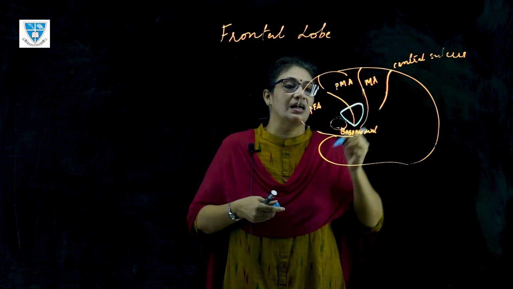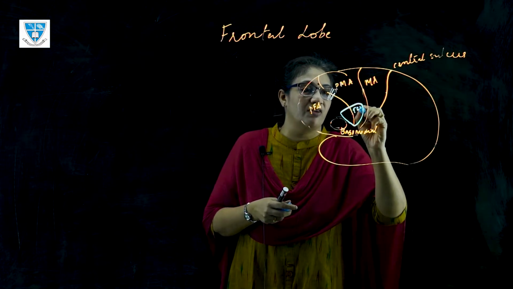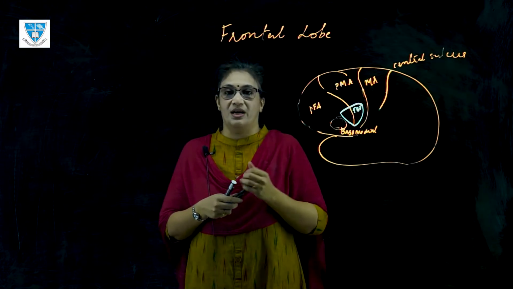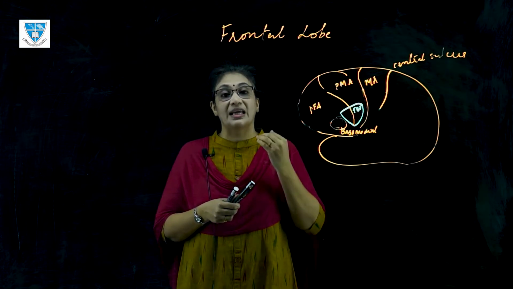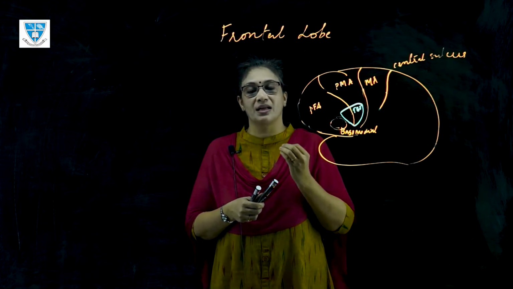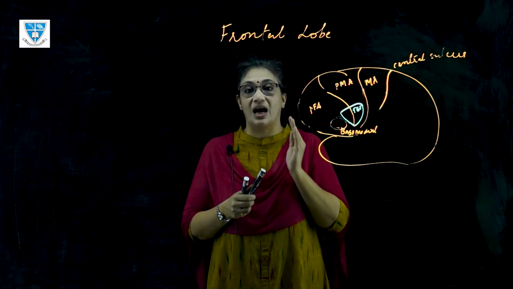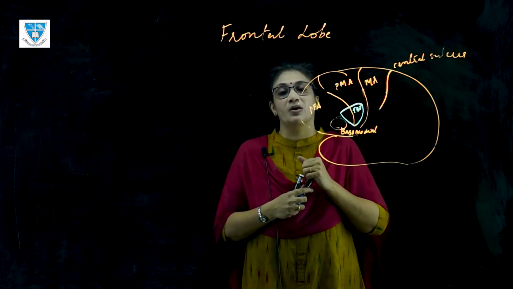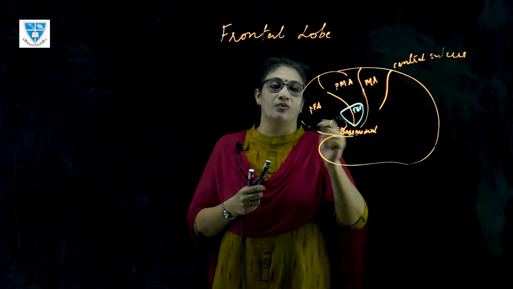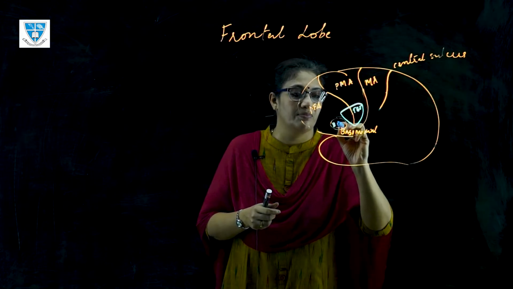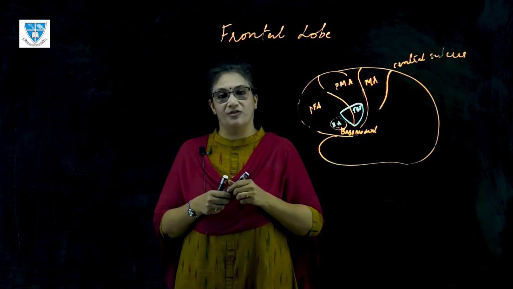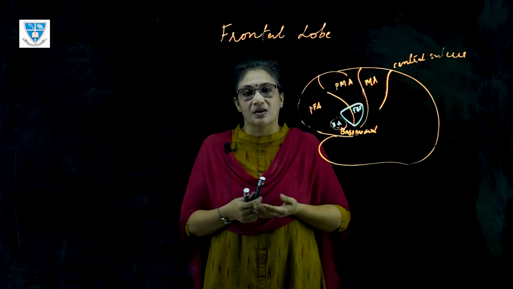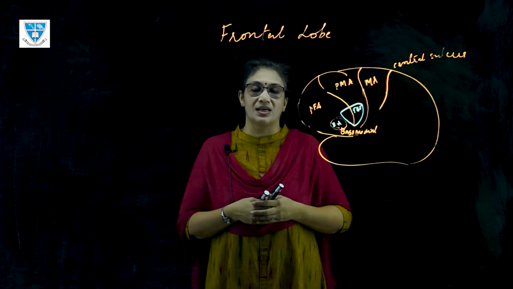What is the role of the frontal eye field? It is concerned with the movement of our eyes, both voluntary and involuntary movement. It helps a lot in the visual scanning movement of our eyes for whatever stimulus we are receiving. This is responsible for our eye movement. Now, Broca's area is concerned with the production of speech. So, whatever I am now being able to say is because of the involvement of the Broca's area.